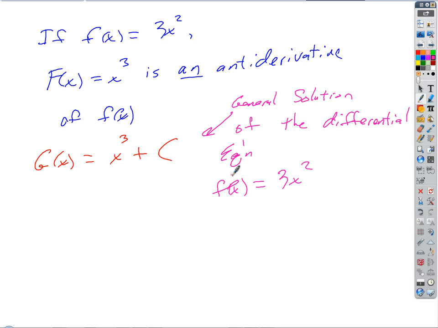Or f prime of x, sorry. The derivative of this is equal to 3x squared.